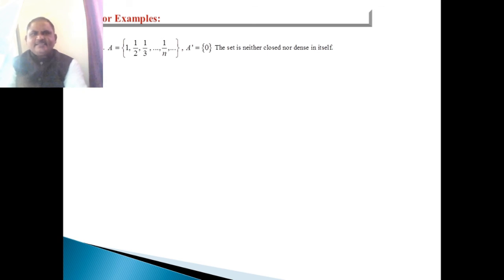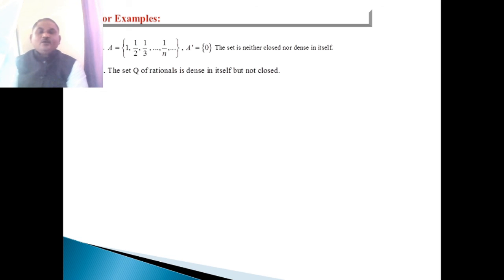This set is not closed, because 0 is a limit point, but this limit point is not a member of the set A. Therefore, by the definition, this set is not closed. So the set is neither closed nor dense in itself. Second, the set Q of the rationals is dense in itself, but is not closed.